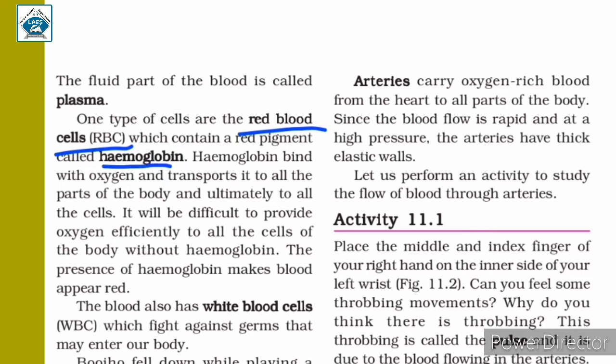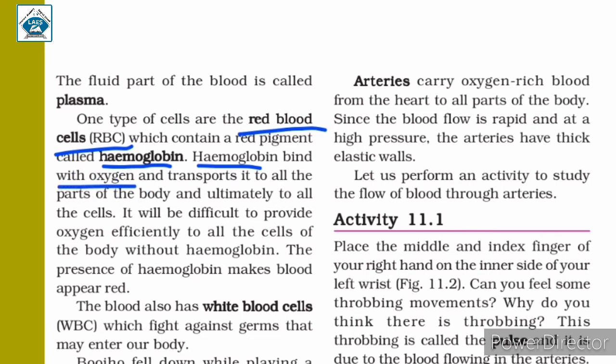Now hemoglobin is very important because the oxygen we take in binds itself with the hemoglobin. That is, oxygen reaches every cell of the body through the blood and hemoglobin is used.